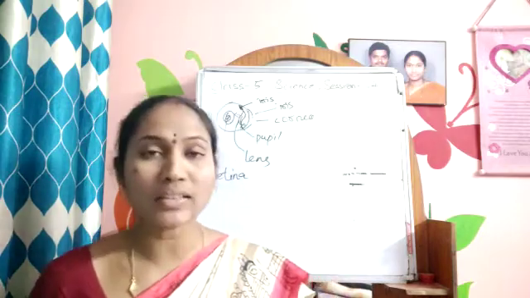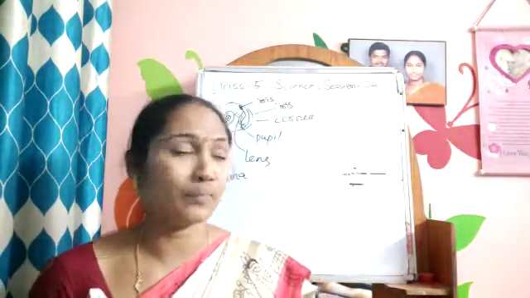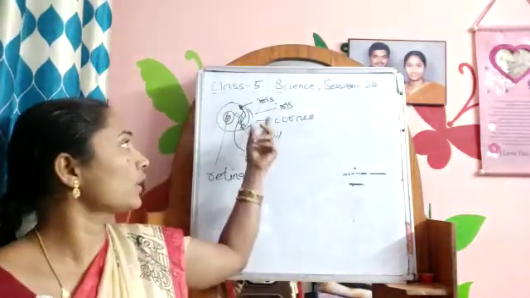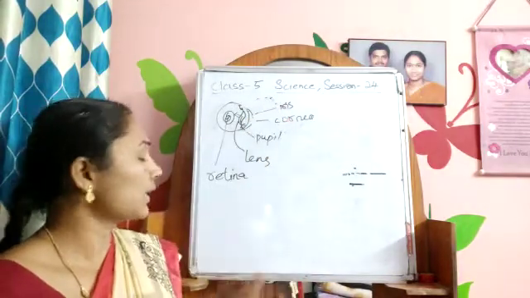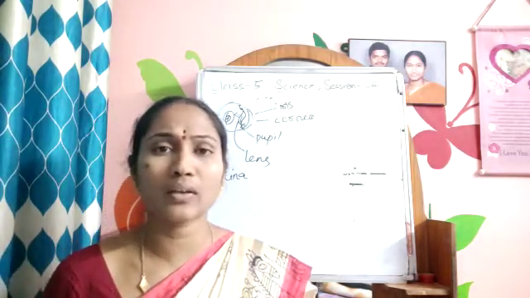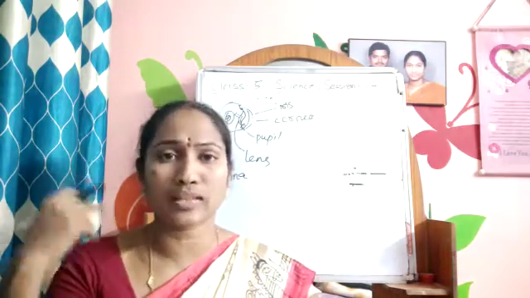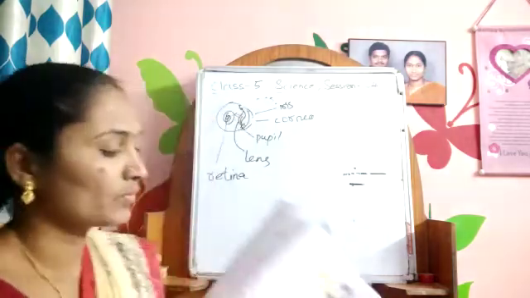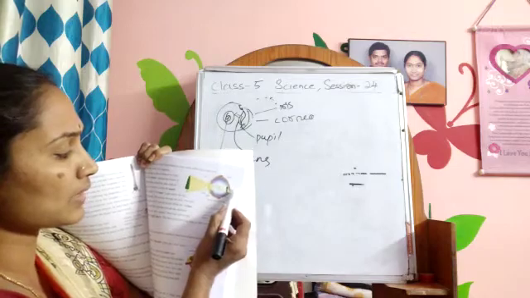So this is about the sight. And మనం ఎలా చూడగలుగుతున్నాం ఏదైనా వస్తువుని. What is helping us? Which part is helping us in the eye? What does the eye contain? It contains cornea, pupil, iris, lens and retina. So what does the retina do? It contains the nerves, optic nerves, which help to send the messages. What does the lens do? In this way, from here the nerves pass and they will send the message.